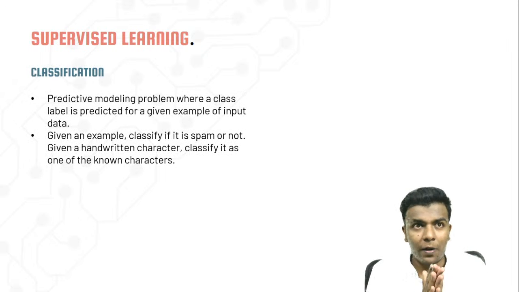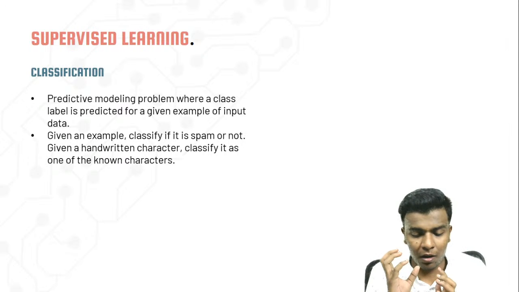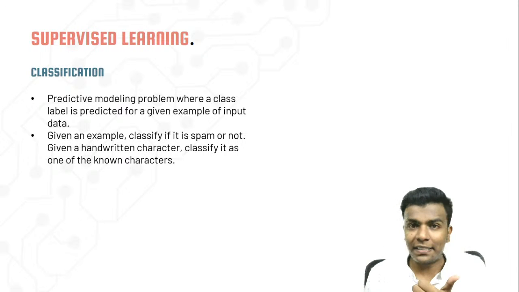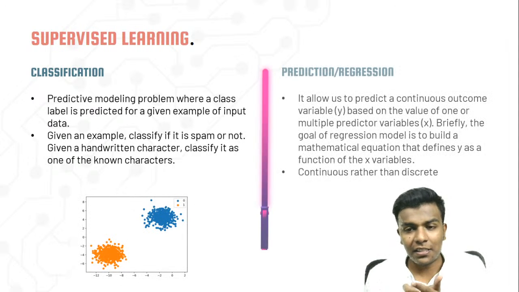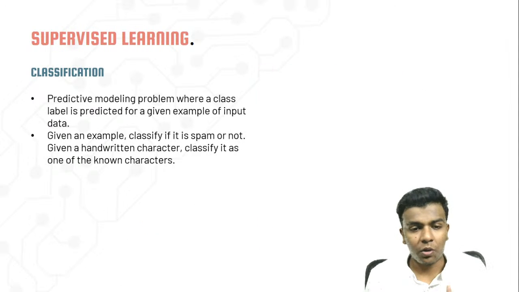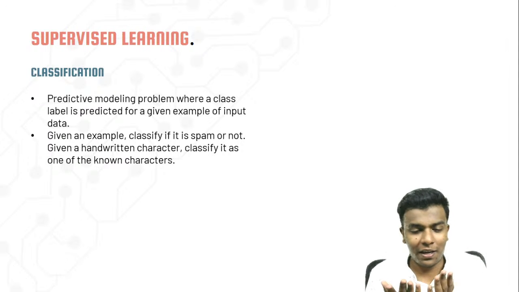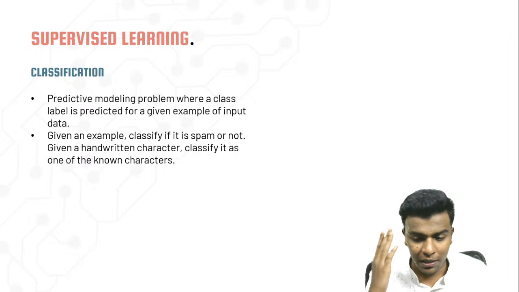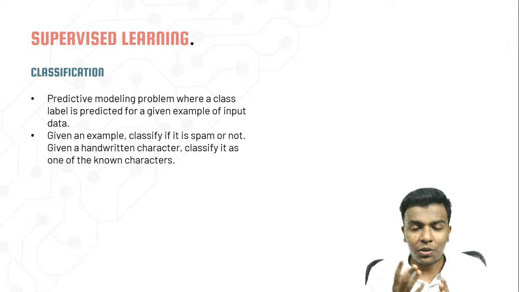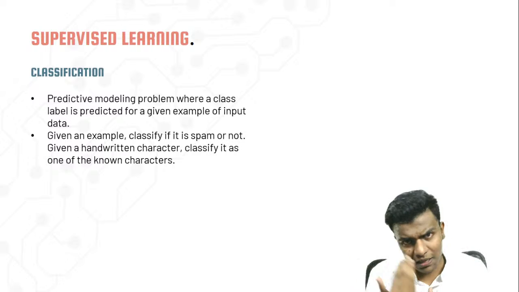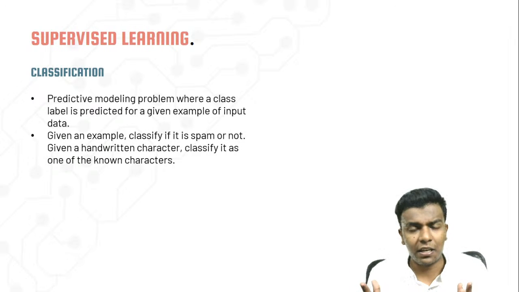While talking about supervised learning in depth, normally we segregate it into two: one is classification and the other is prediction or regression. Regarding classification, we have already done this. For example, we did image classification and leaf disease detection. Leaf disease, hand gesture, image classification, Gujarati character recognition: a lot of things we have discussed in deep learning.